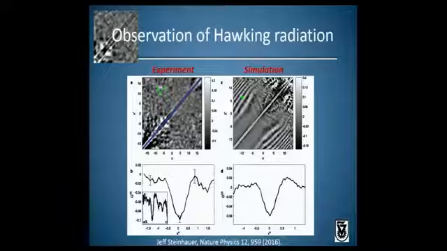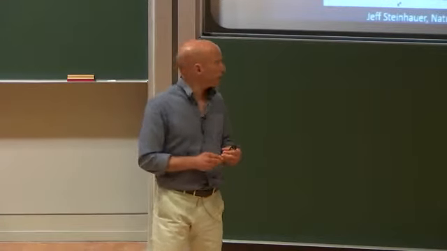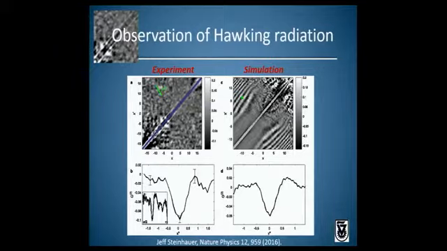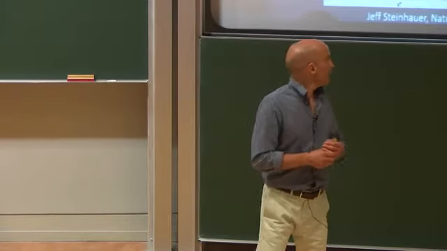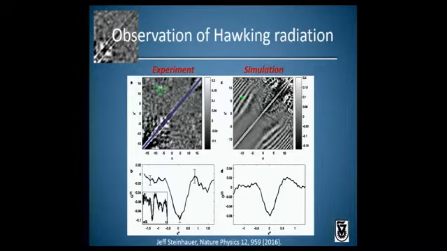So we can compare with simulation. So here's a numerical simulation. It looks similar to the experiment, and the profile also looks similar. But the simulation has these bands. These are an artifact due to the way that we introduced the fluctuations into the simulation. And these fluctuations are introduced into the simulation well after the creation of the horizon. So this shows that this Hawking radiation is a stationary effect. It's not related to the time-dependent creation of the horizon.